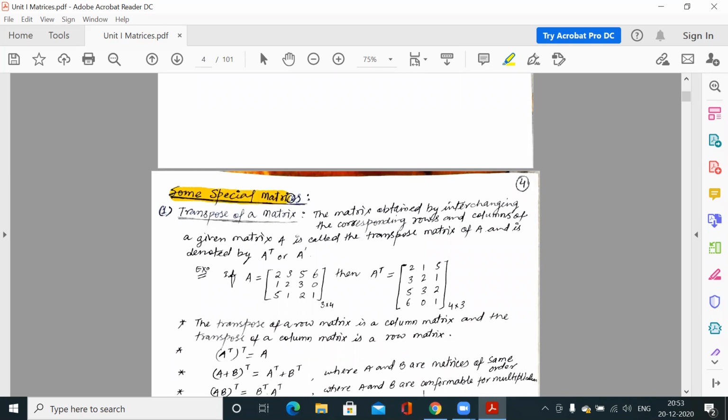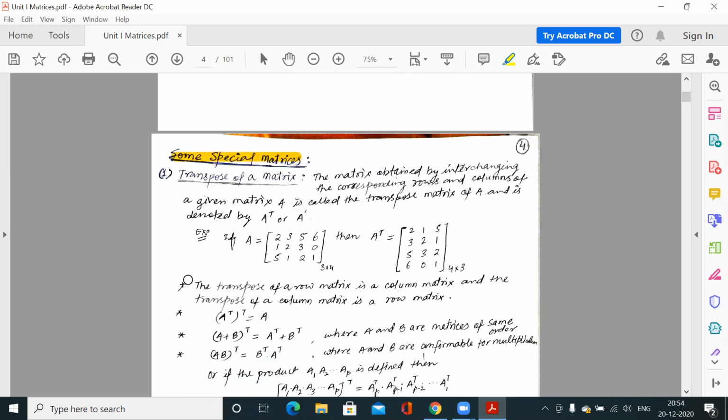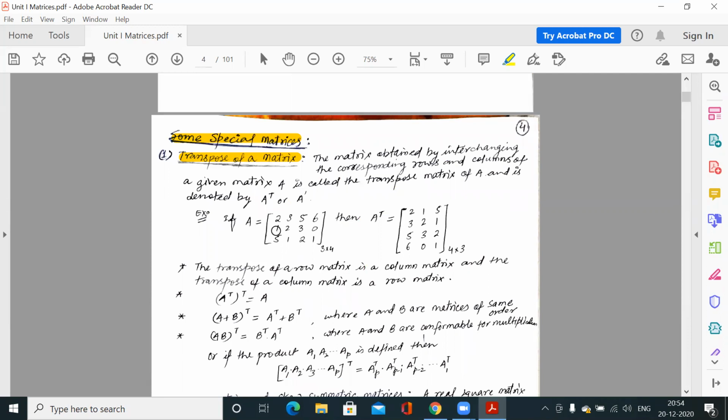Now some special types of matrices. This is one operation on a matrix: the transpose. How do we find the transpose of a matrix? Suppose this is your matrix. Simply interchange the rows and columns. The elements in the first row become the elements in the first column, the second row becomes the second column, and the third row becomes the third column.